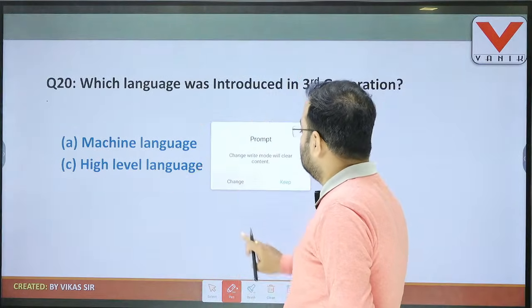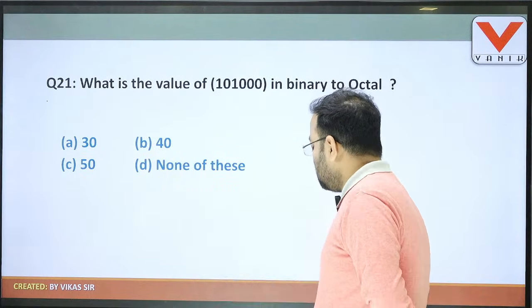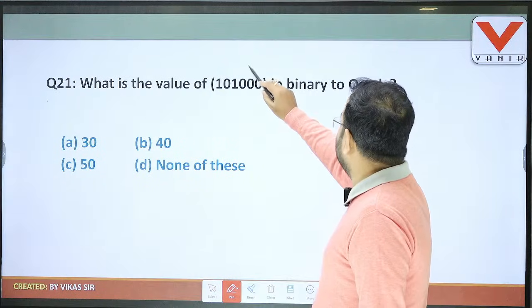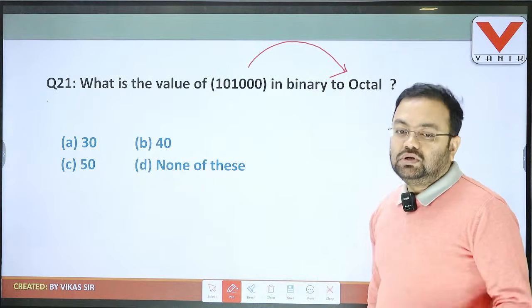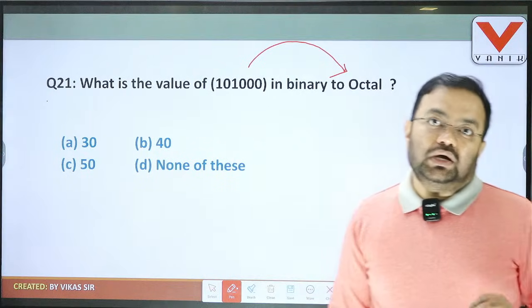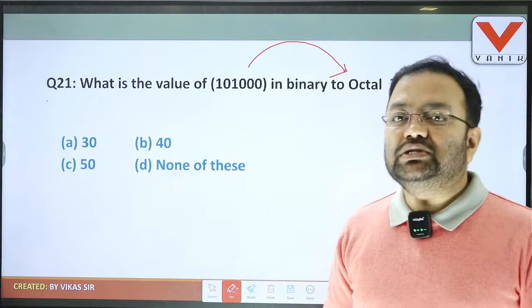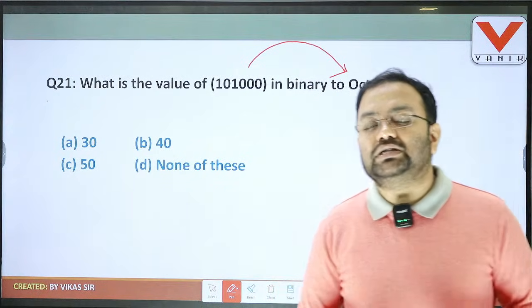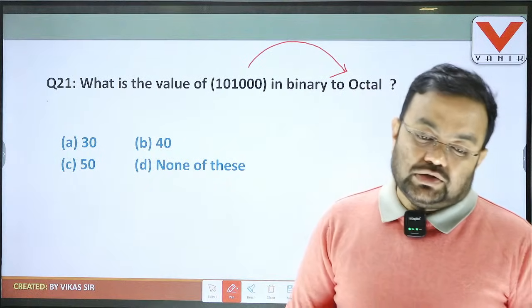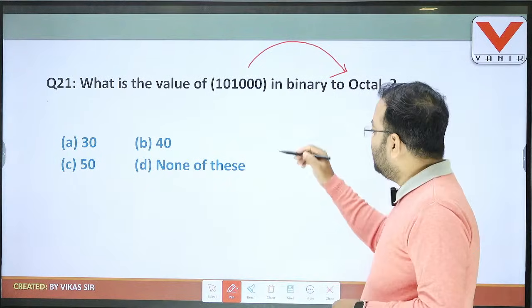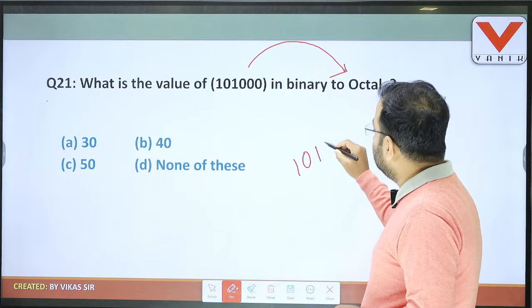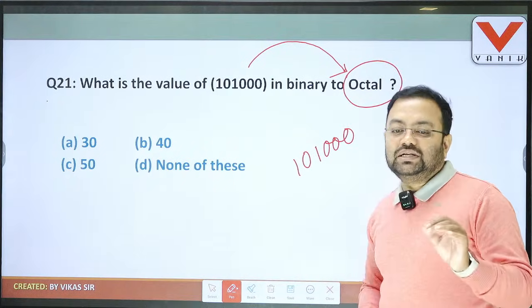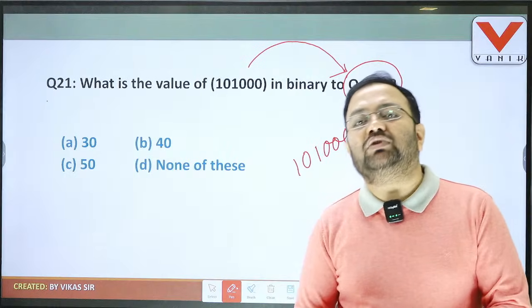Then the last question, question number 21. It asks what is the value of this binary number in octal. In Odisha exams, whether it is OSSC, Odisha Subordinate or OPSC, one question is always asked about conversions of decimal to binary, octal, hexadecimal. Here it has asked about the binary number 101000 and asks to convert it to octal. There is an easy and quick process, and we can give the answer in less than 10 seconds.